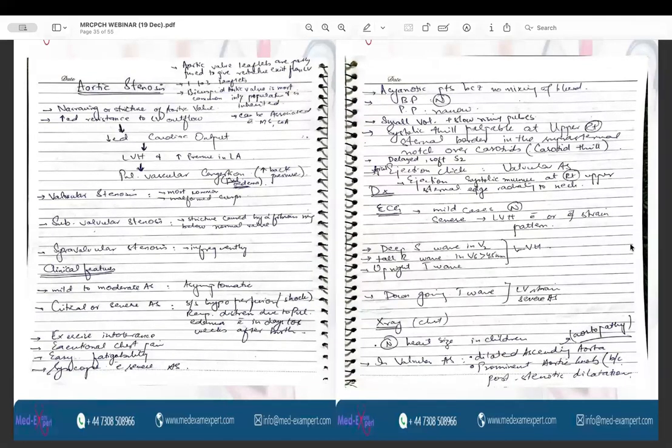So for aortic stenosis, you must remember one thing, which is the characteristic murmur. In aortic stenosis, there will be an ejection systolic murmur at the right upper sternal edge, and it will be radiating over the carotids or the neck. This is very high yield.